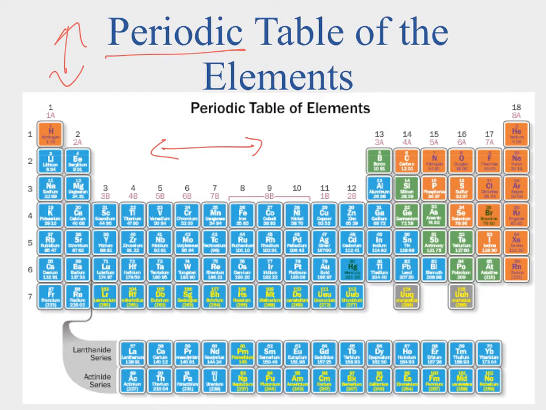There are a couple atoms of interest, or a couple elements of interest for us. They are carbon over here, nitrogen right next to it, oxygen over here, and then our hydrogen up here. Remember, we said that these four make 96% of our body weight, so those are the important ones we need for life. We'll learn about some of the other ones as well, but that's the basics of what I wanted you to know from the periodic table.